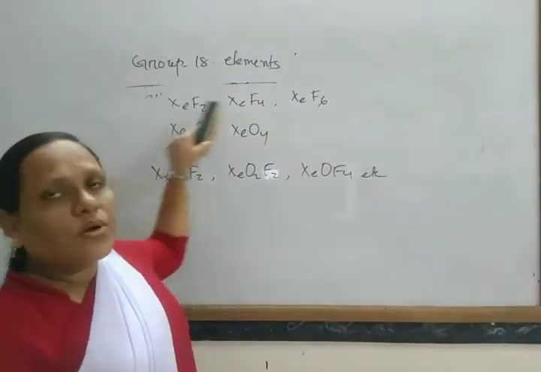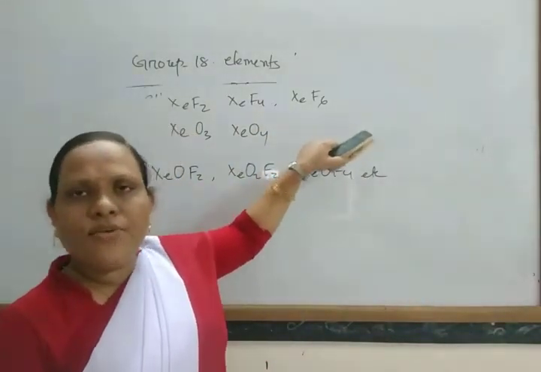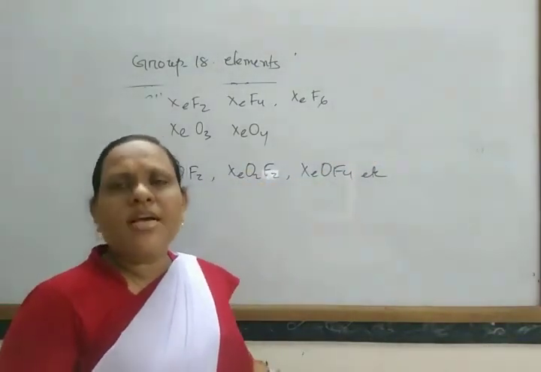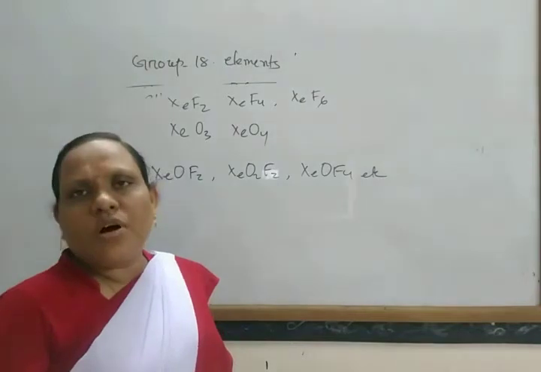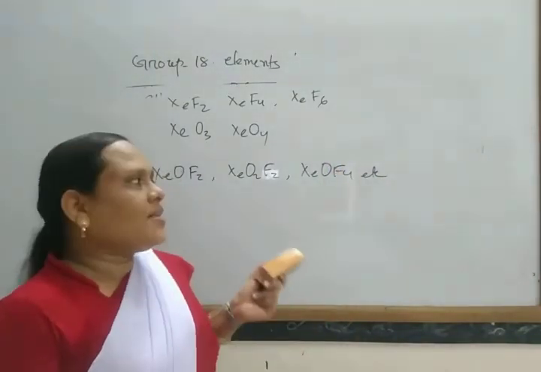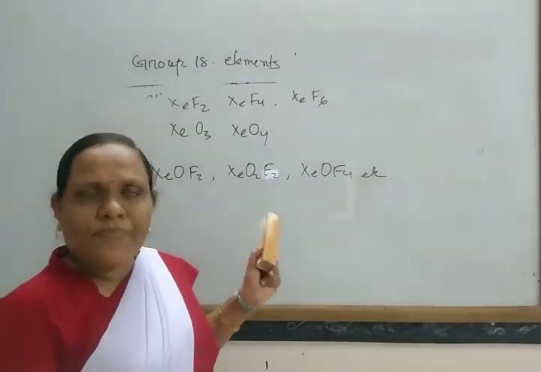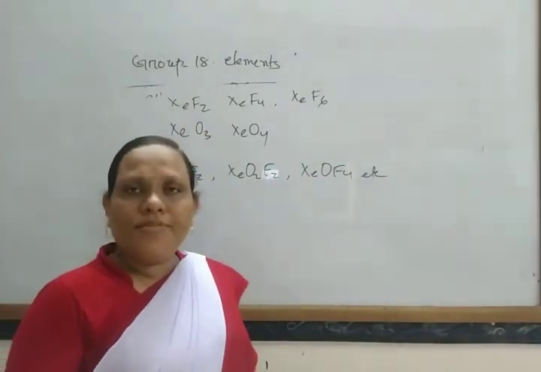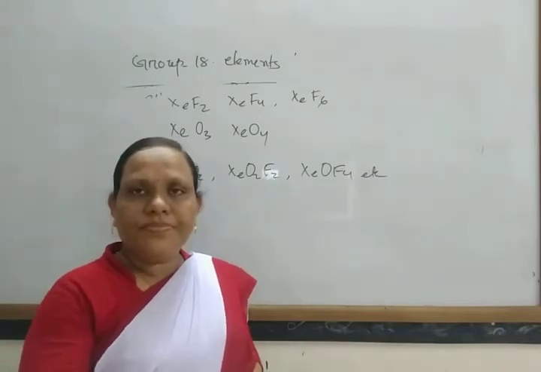With fluorine only 3 compounds, with only oxygen 2 compounds. Similarly, krypton also forms a few compounds with fluorine due to its lower ionization enthalpy, and fluorine is more electronegative.